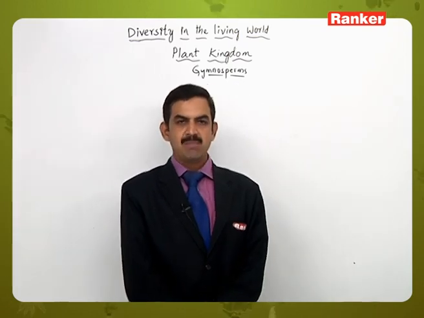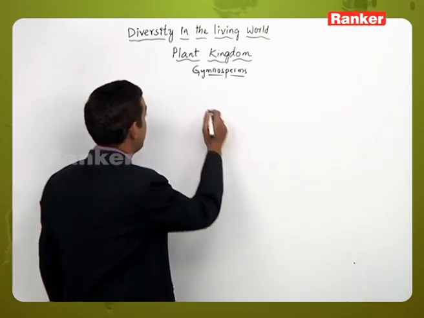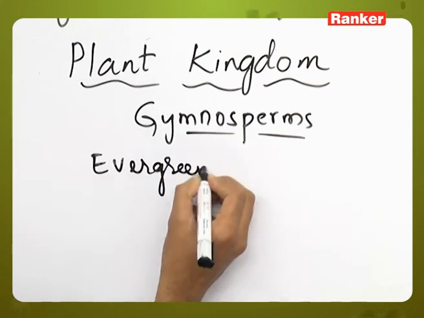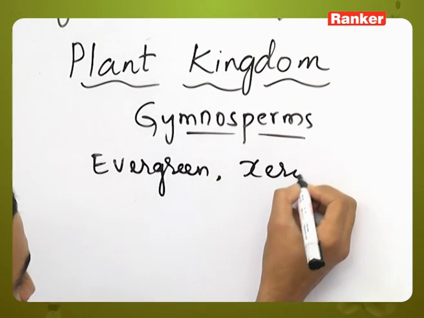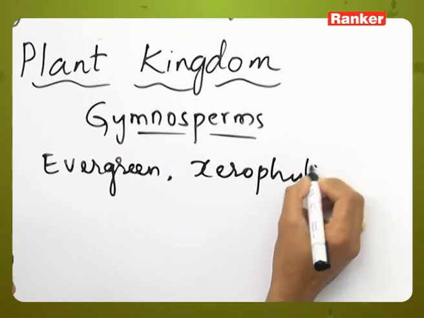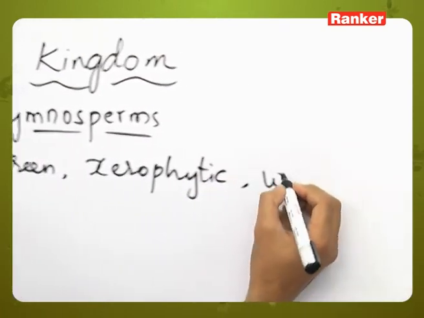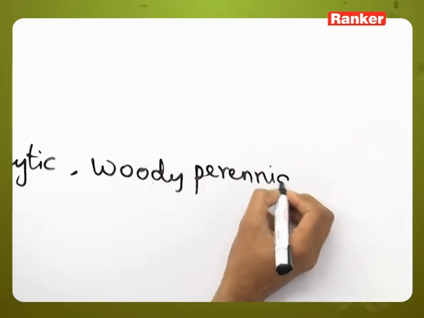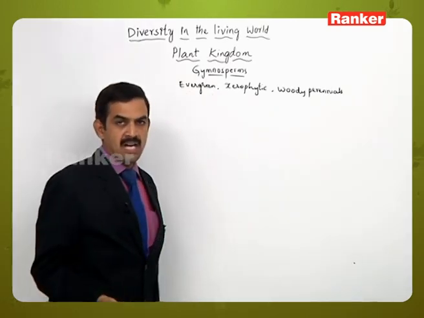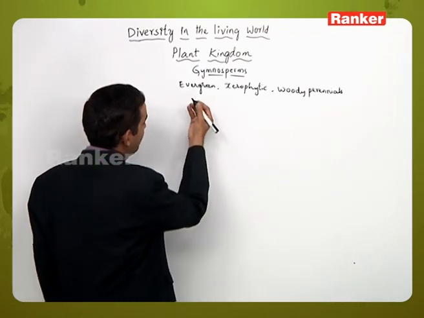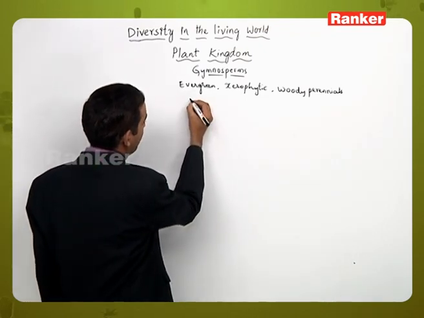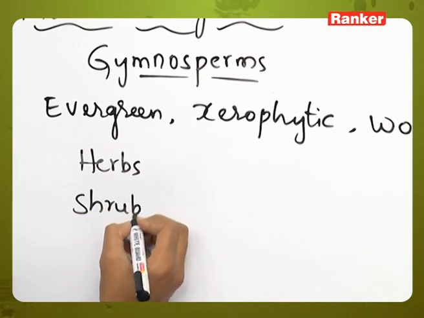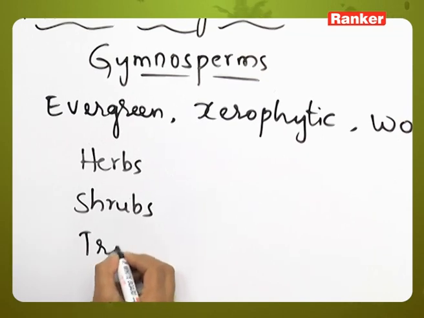If you see the habit and habitat of gymnosperms, these are mostly present in evergreen forests, and they exhibit xerophytic characteristic features, and some of them grow as woody perennials. In the habit we can see that some of the plants are herbs, some grow as shrubs, and rarely we can see trees.